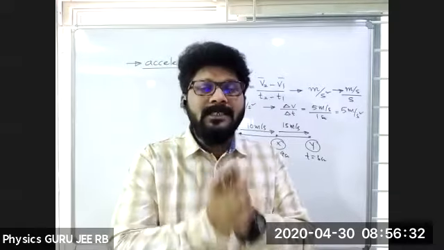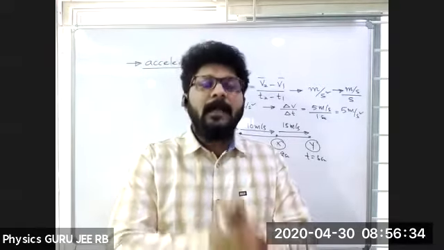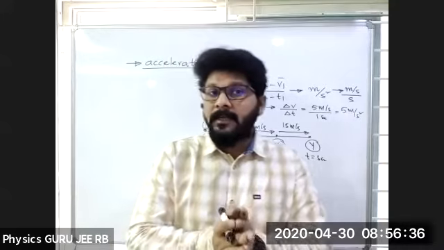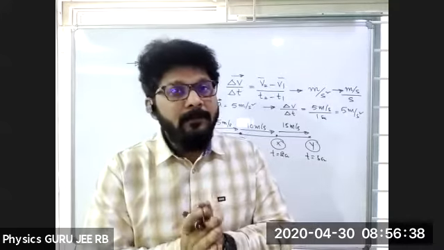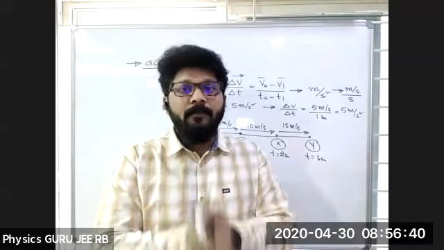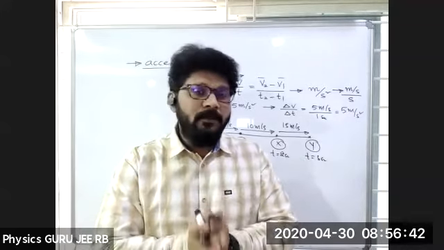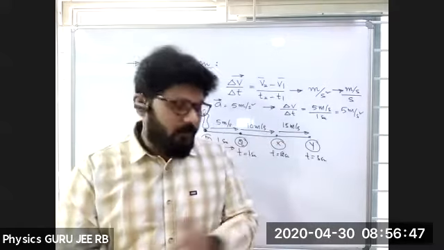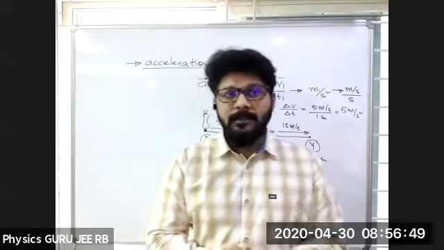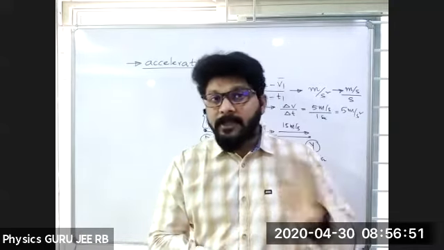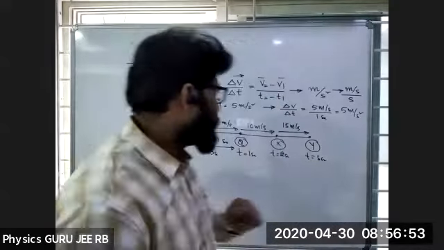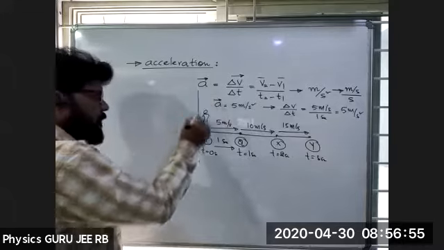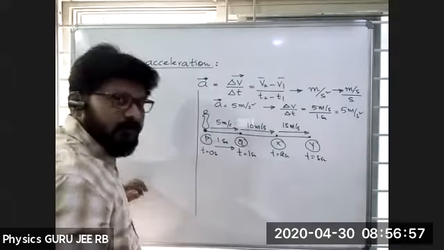A body is said to have acceleration when there is a change in velocity. Everybody says that, okay, sir, when there is a change in velocity, we can call it acceleration. Very carefully, from here onwards we are going to inject some concepts to you.